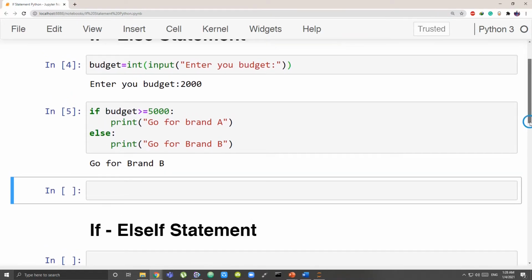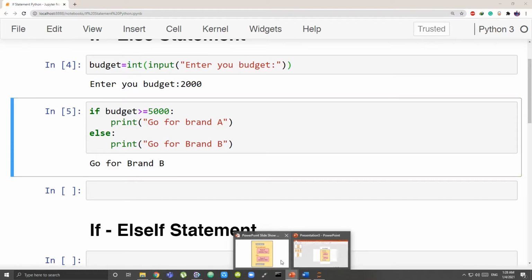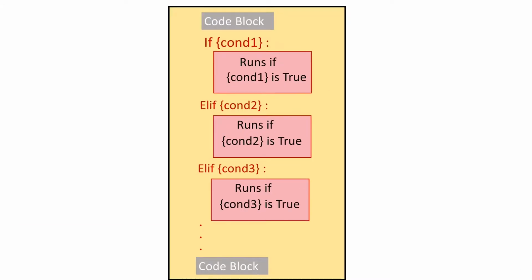But that is not always the case. You will not always have just two conditions. There are cases where you have: if condition 1 is met, do task A; if condition 2 is met, do task B; if condition 3 is met, do task C. This is also very common. So what to do in such a case? In such a case, we use what is called the if-elif statement. That basically looks something like this.